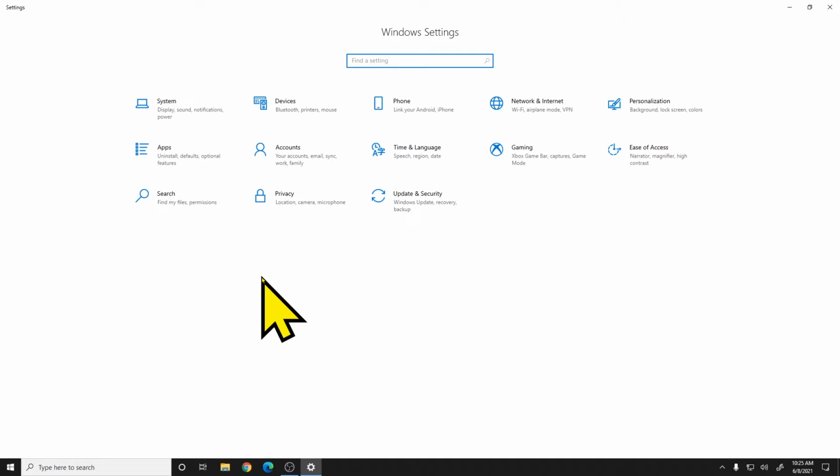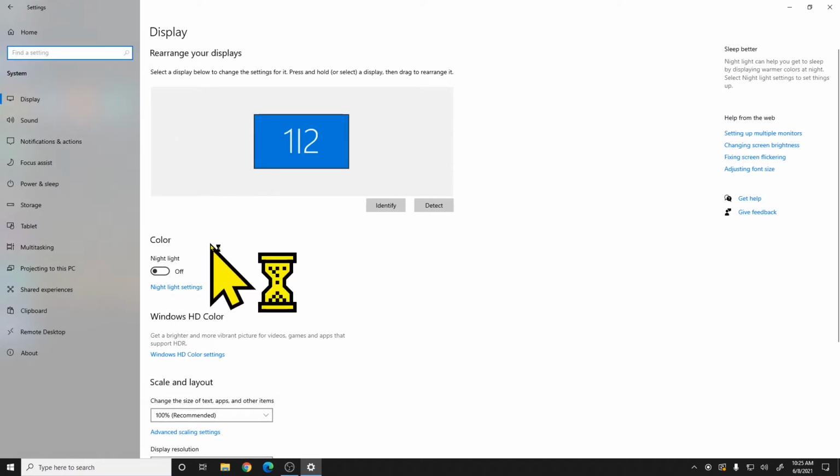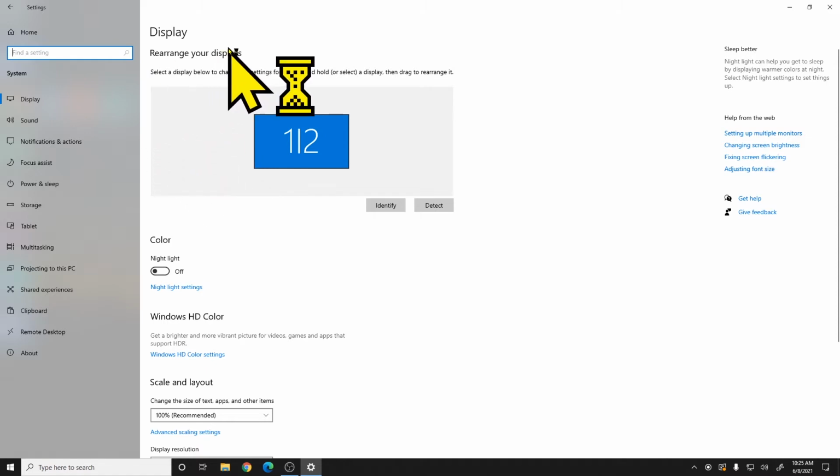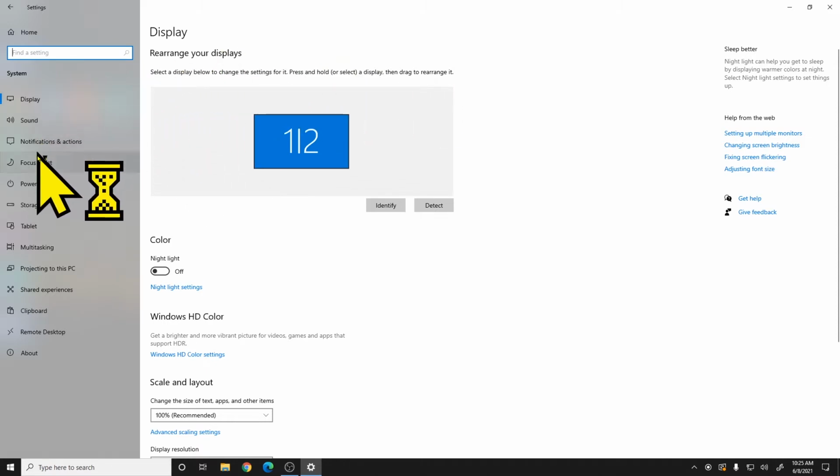From here, you'll see we have different categories of settings. We'll start by taking a look at the System settings up here in the top left. Whenever you're looking at settings in Windows 10, be aware that after you click on a category of settings, you'll then have a bunch of subcategories down here on the left. The first section, and you can see this little blue bar here highlights it, and this means it's the active section, is the display settings.